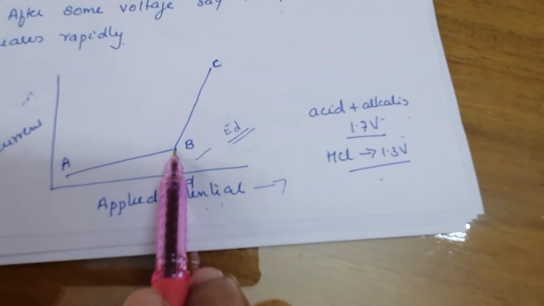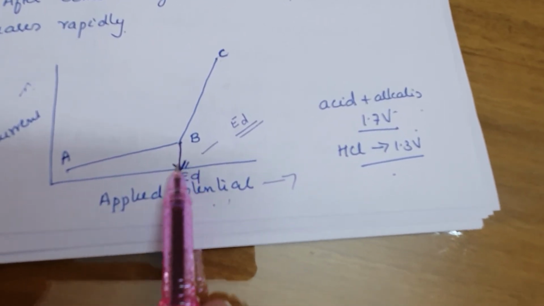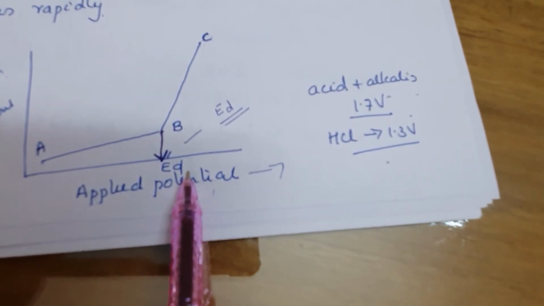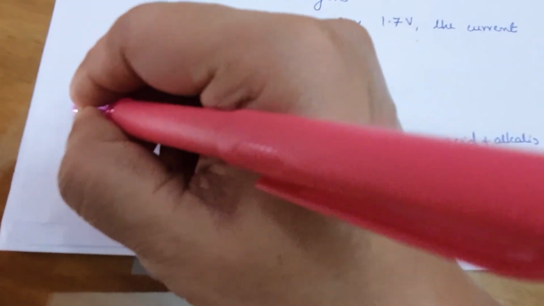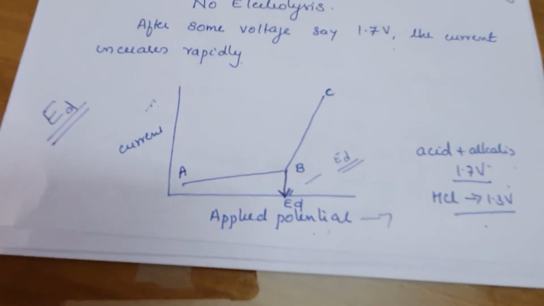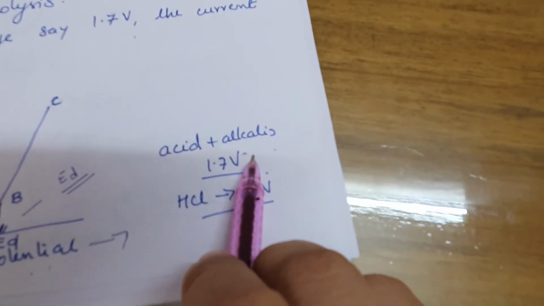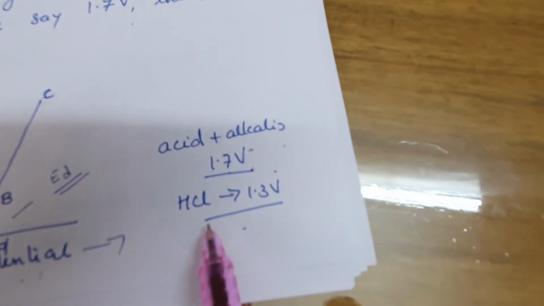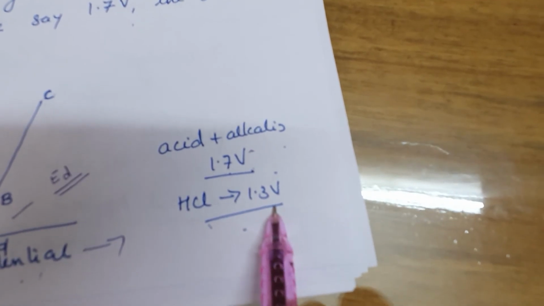If you draw a line downward from this point, we get a value for the applied voltage. That applied voltage is the decomposition potential or decomposition voltage, and it is denoted by ED. For acids and alkali in aqueous solution it is 1.7 volt, except for hydrochloric acid, where it is 1.3 volt.